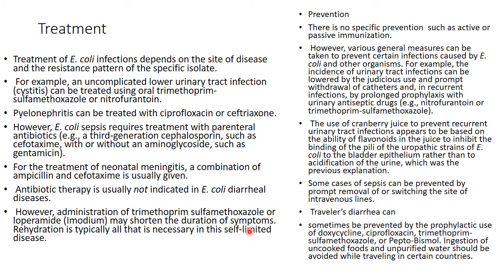There is no specific prevention such as active or passive immunization. However, general measures can be taken to prevent certain infections caused by E. coli and other organisms.